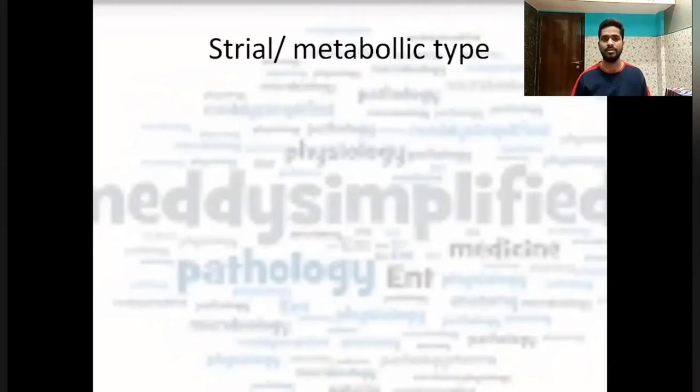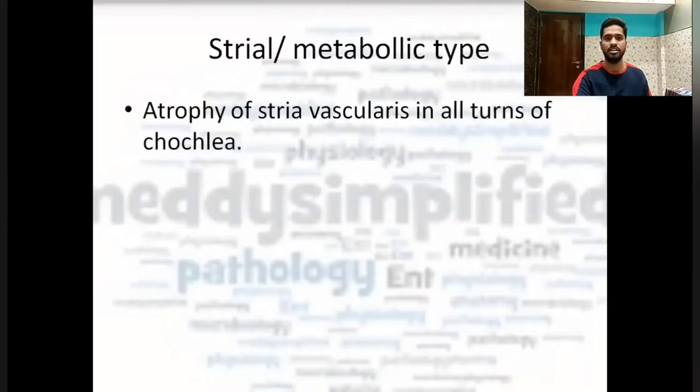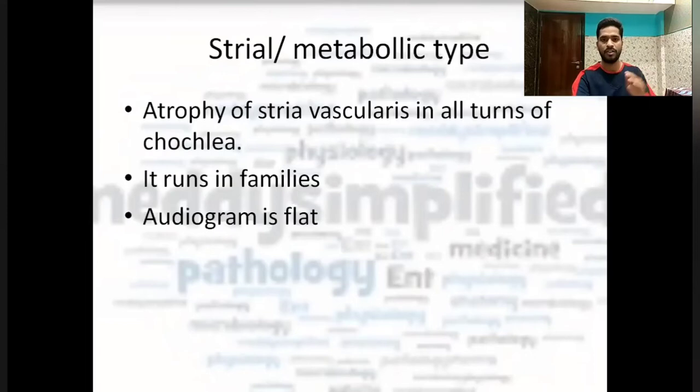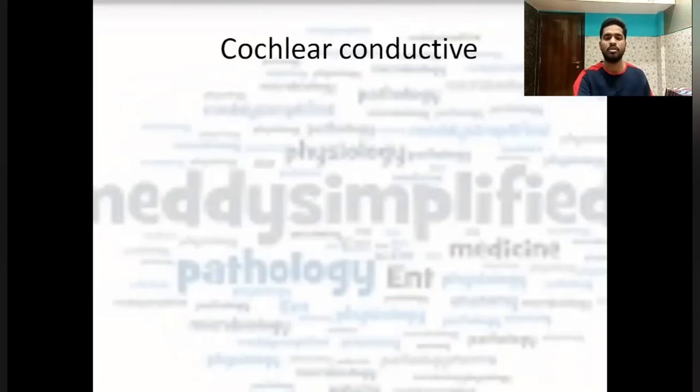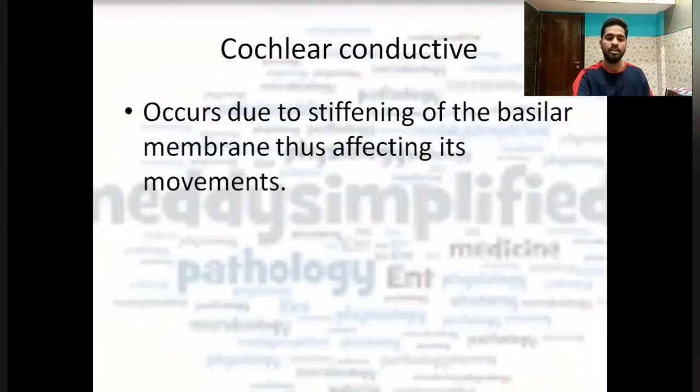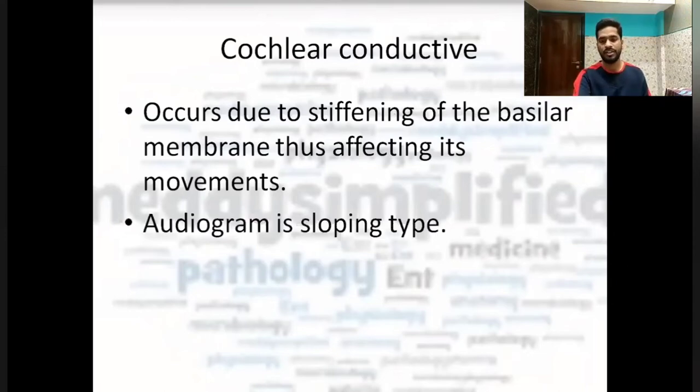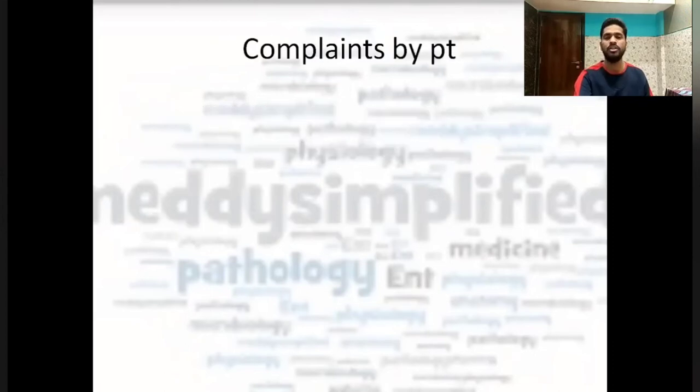Now the third type, that is strial or metabolic type. In this, there is atrophy of stria vascularis in all turns of the cochlea. And it runs in the families, that is, it's a hereditary kind of presbycusis. When we plot an audiogram, it is flat and speech discrimination is good in this type. Now, at last, the final type, that is the cochlear conductive type. It occurs due to the stiffening of the basilar membrane that affects the movement, right? Audiogram again is a sloping type.